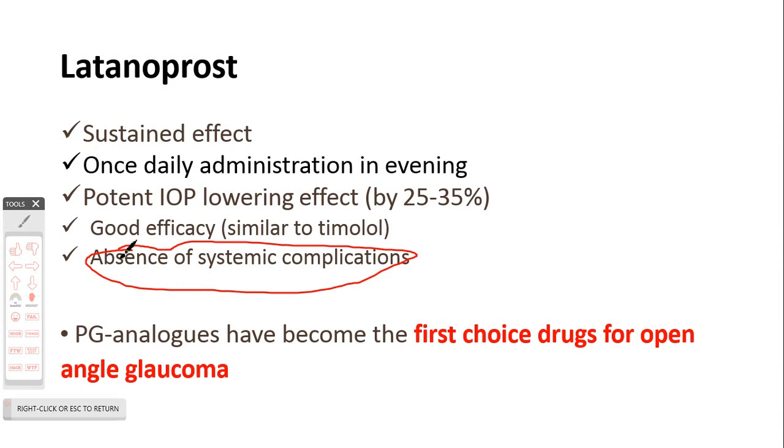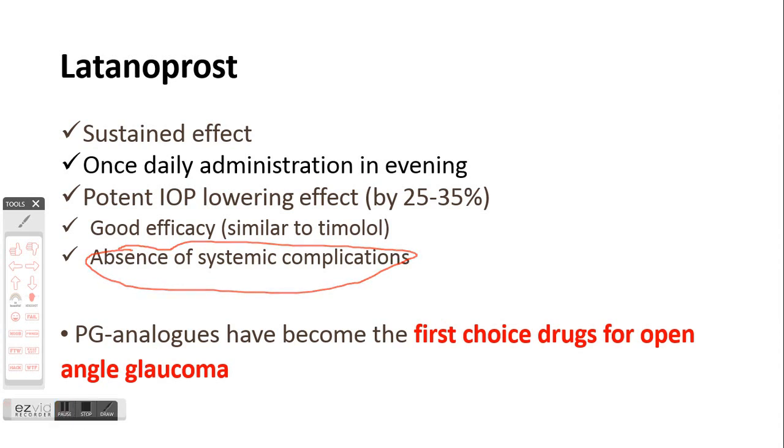And one of the most important things with prostaglandin analogs is the absence of systemic adverse effects.